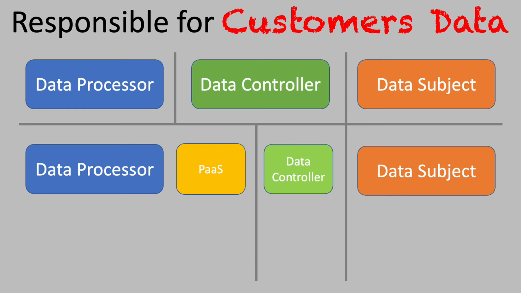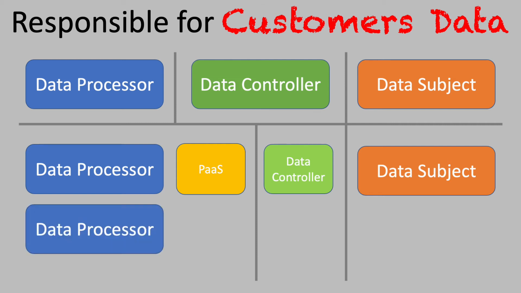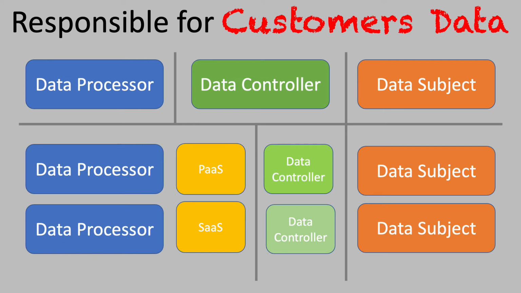So the data controller in this model is Twilio, because it's collecting the information, the data about its data subject. So that's an example of platform as a service. But if we were to look at a SaaS option, someone like, say, Salesforce, Salesforce, again, is built on a public cloud infrastructure on the back end. The data controller in this instance is Salesforce, because it's the one that's actually collecting all the data and everything.